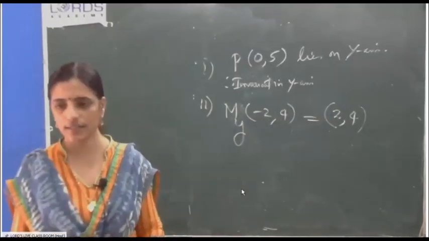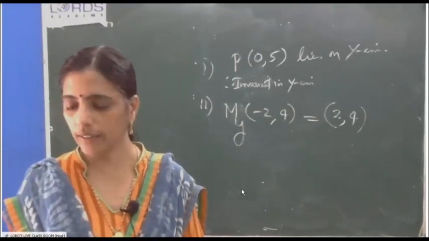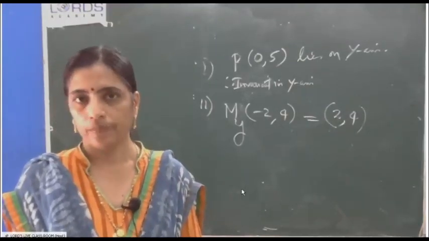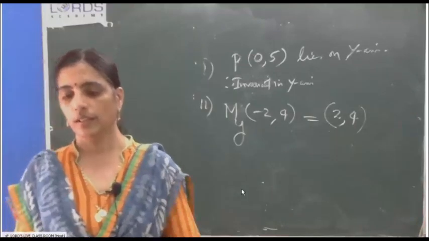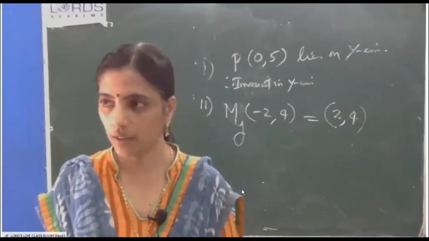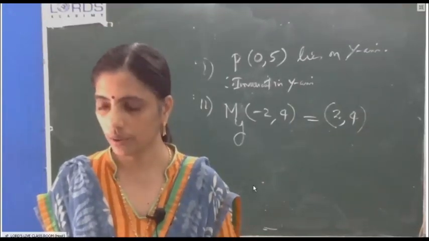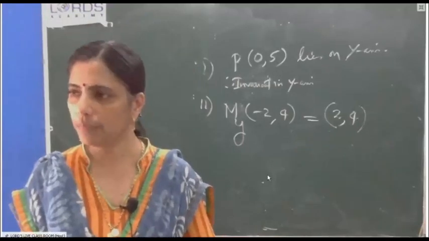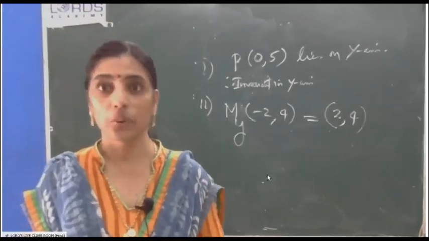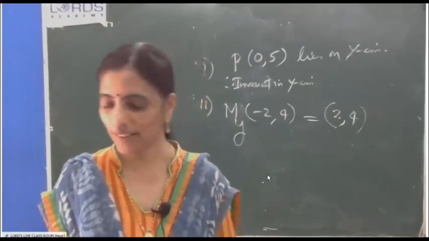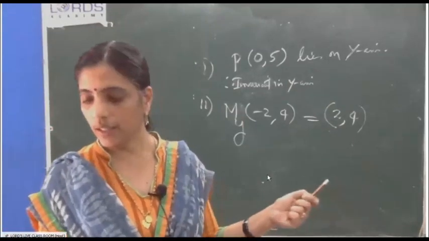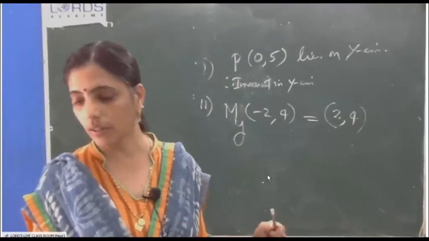Yes. Amlin, did you get the answer? Amlin is not there. Amlin Johnson? Not there. So how many of them joined today? Only 33. Okay. Third subdivision, anyway, it's a recorded session, if you want, you will get it. On reflection, the origin is invariant, write the value of k.